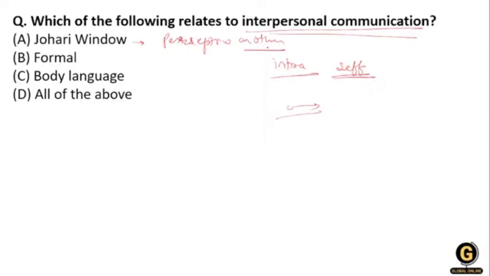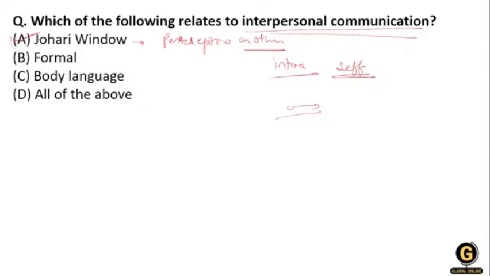Johari is for the person. So yes, very good, option A is correct, that is Johari window. Very good, Chandan Kumar, Johari window is the correct answer.